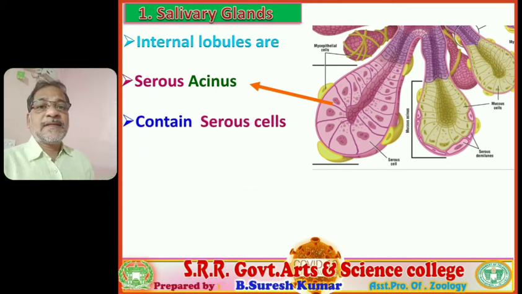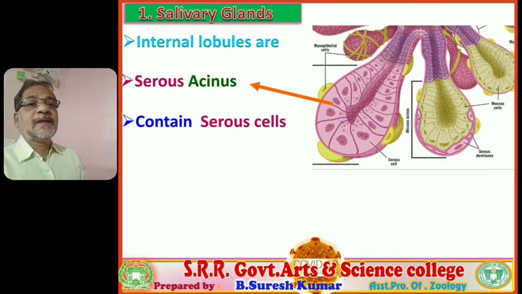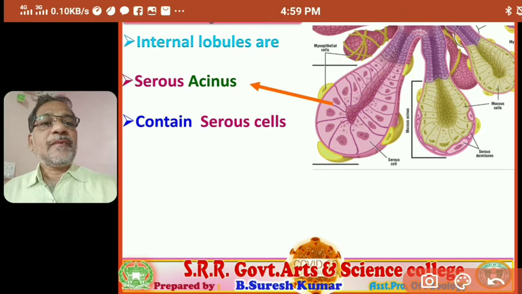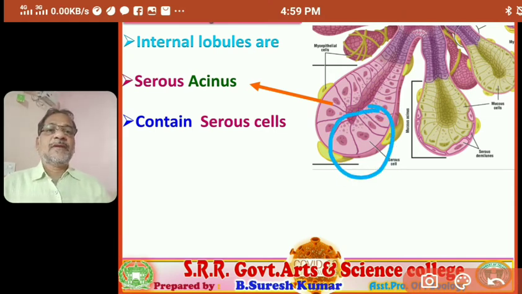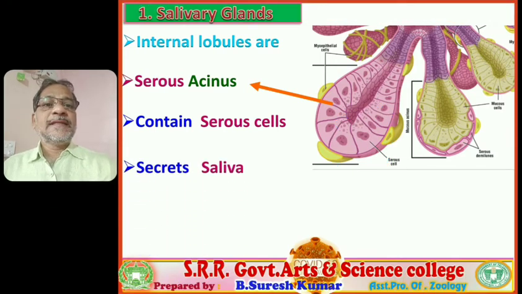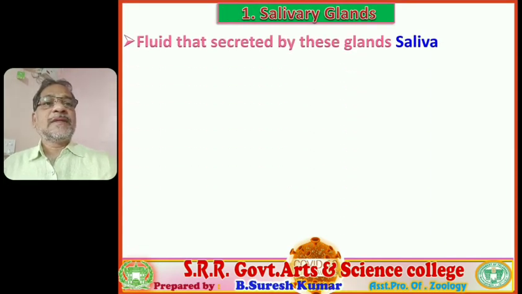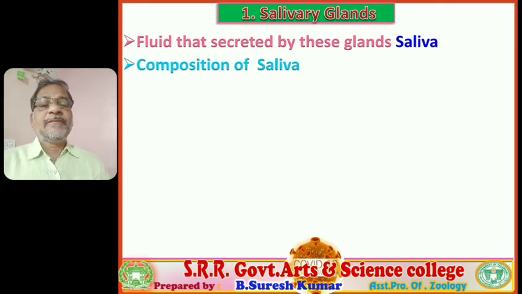The serous acini contain serous cells. The pink color and marked cells you observe, these are serous cells. These serous cells secrete saliva. So the salivary glands secrete saliva into the oral cavity.